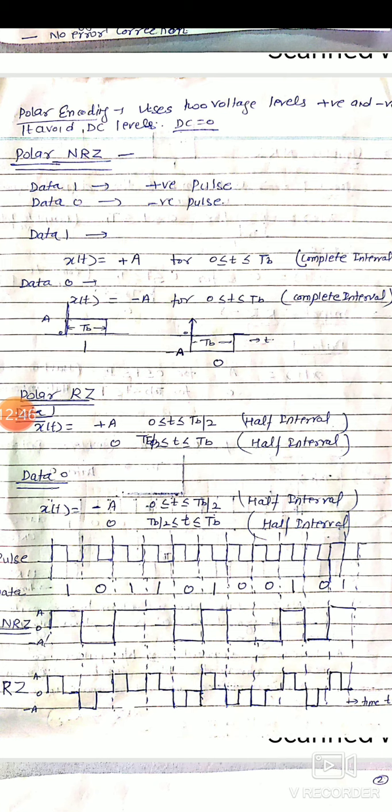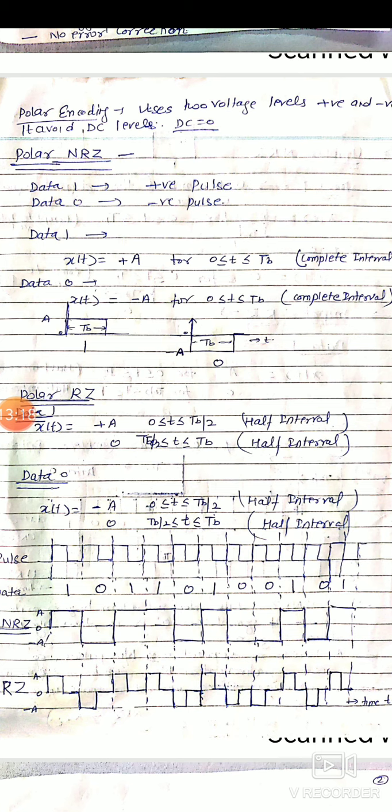And in polar return to 0, data 1 is represented by a pulse of amplitude A for the first half cycle, and it will return to 0 for the next half cycle. Similarly, data 0 is represented by a pulse of negative A amplitude for the first half cycle and then it will return to 0 for the next half cycle. Means for half duration we will represent data 1 by a positive pulse and it will be 0 for the next half cycle.